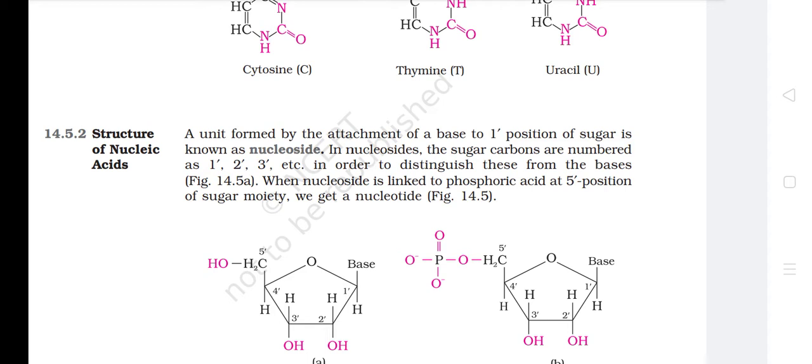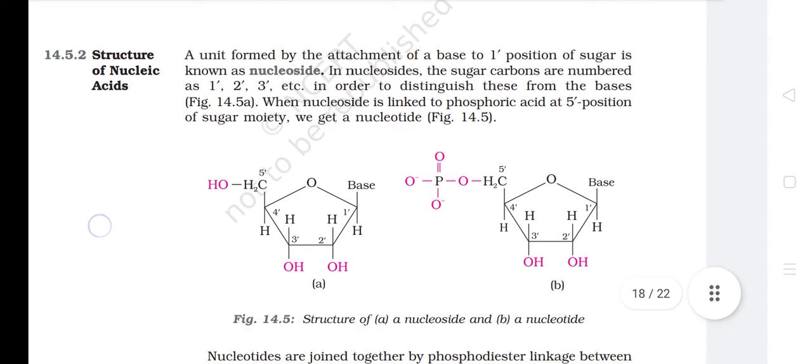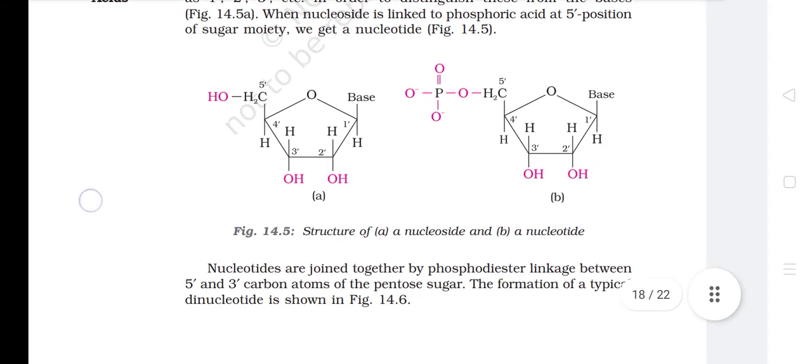A unit formed by the attachment of a base to the 1' position of sugar is known as a nucleoside. In nucleosides, the sugar carbons are numbered as 1', 2', 3', etc., in order to distinguish these from the bases. When a nucleoside is linked to phosphoric acid at the 5' position of the sugar moiety, we get a nucleotide.